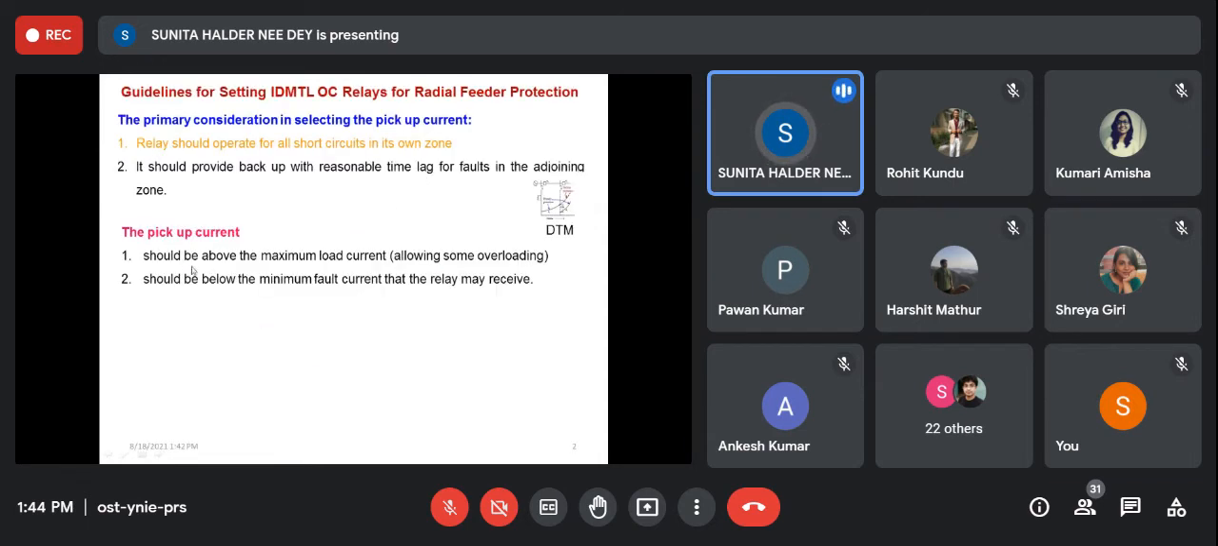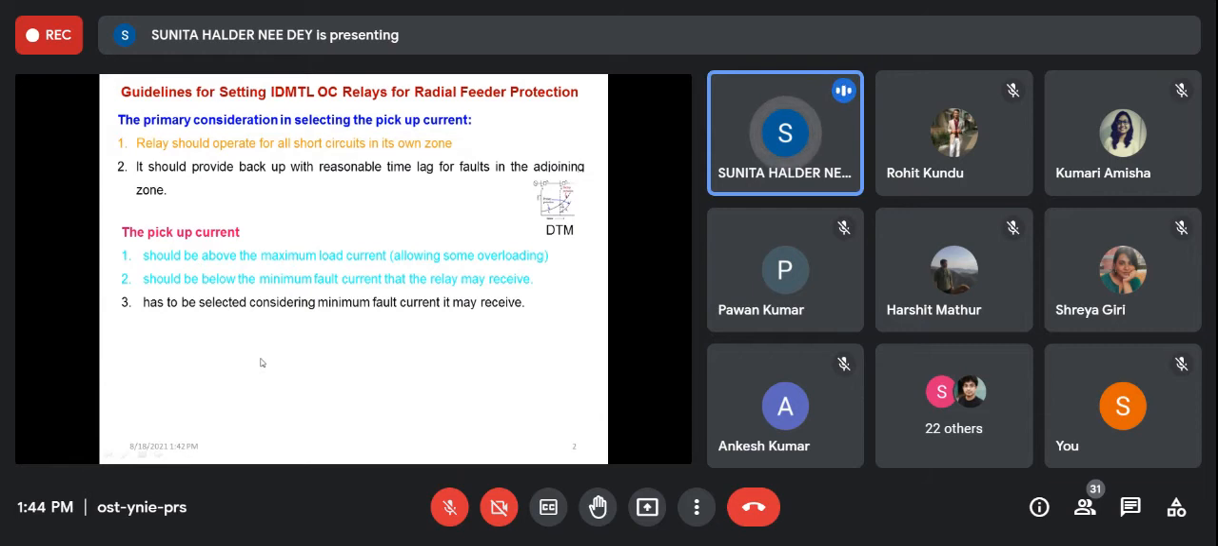Now, what will be the pickup current? Pickup current should be above the maximum load current. It should not identify load current as fault current, but it should be below the minimum fault current. When it is near the fault current, it should operate. That's why fault analysis is important. So it has to be selected considering the minimum fault current it can receive.